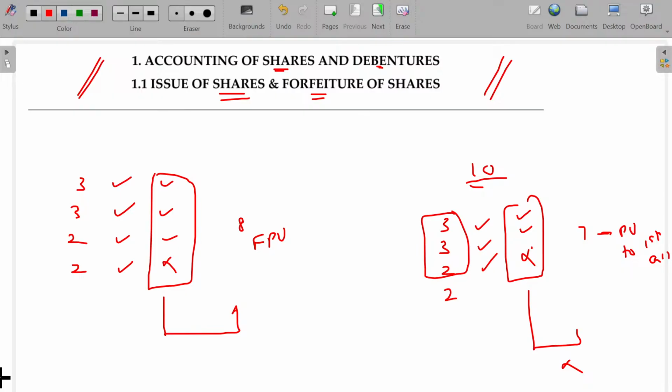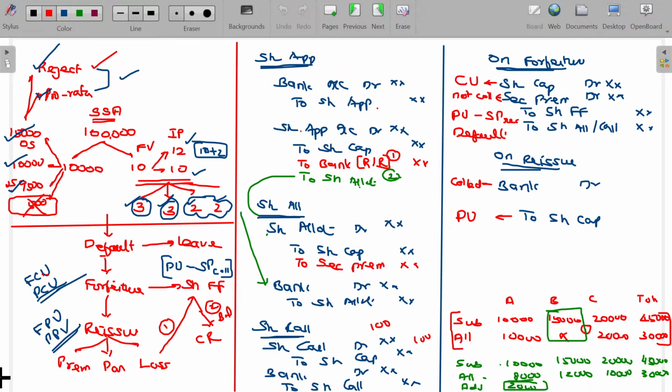If you are purchasing second hand shares, to make you understand, there is no second hand share concept here. To purchase a second hand share, you have to be double cautious. The company will say it's fully paid up or partly paid up. If it is fully paid up, you are not requested to pay further. If it is partly paid up, you may at any time be called for a later payment due, you have to pay. So that's the logic. That's why the paid up value is what you have to consider, and that will be credited here. Very, very important: for forfeiture it is called up, for reissue it is paid up.